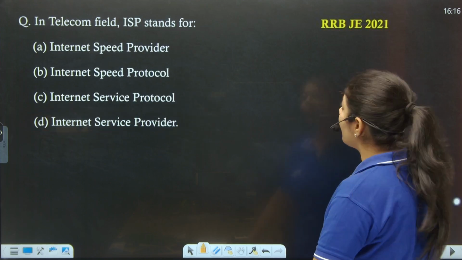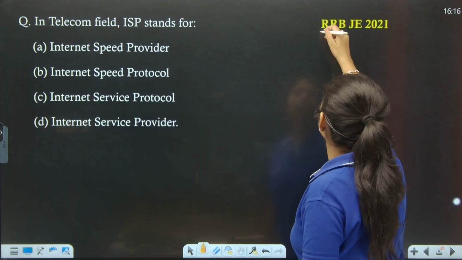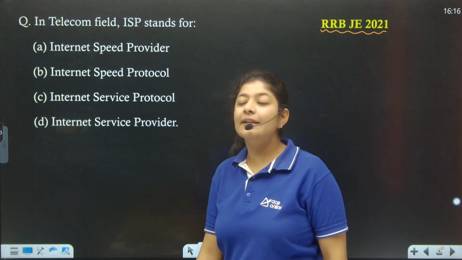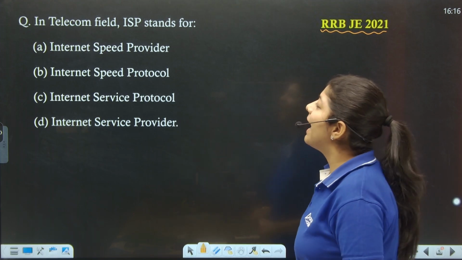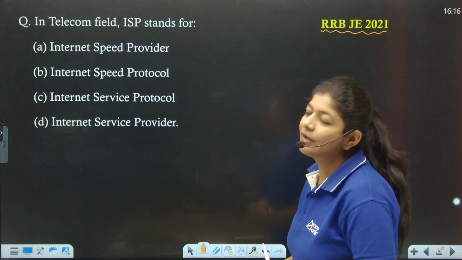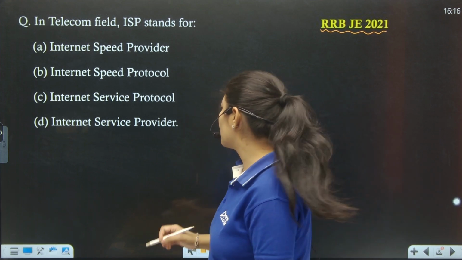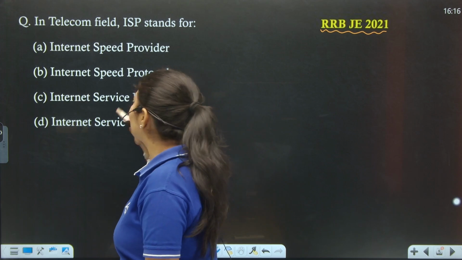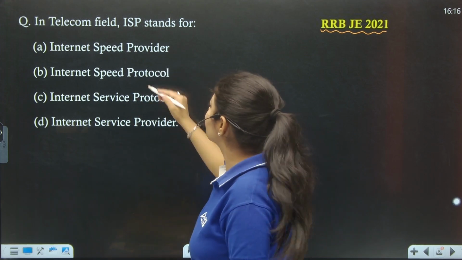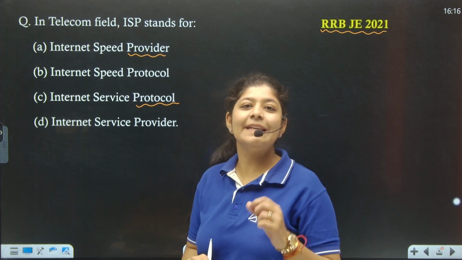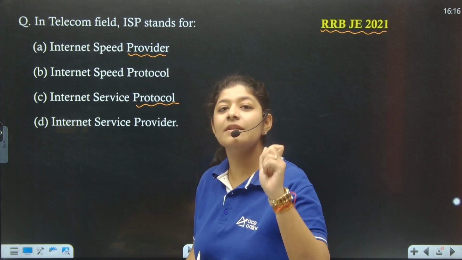Next, the next question was also asked in year 2021, and the question is saying that in telecom field ISP stands for. It's very easy. ISP is nothing but Internet Service Protocol, or we can say provider. Here we are having two things. The first one is provider and the second one is protocol. So basically it is nothing but the Internet Service Provider.